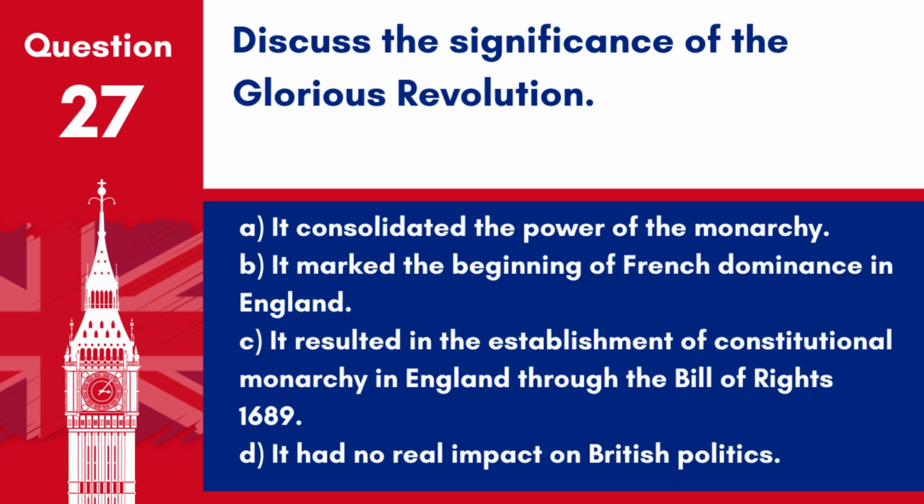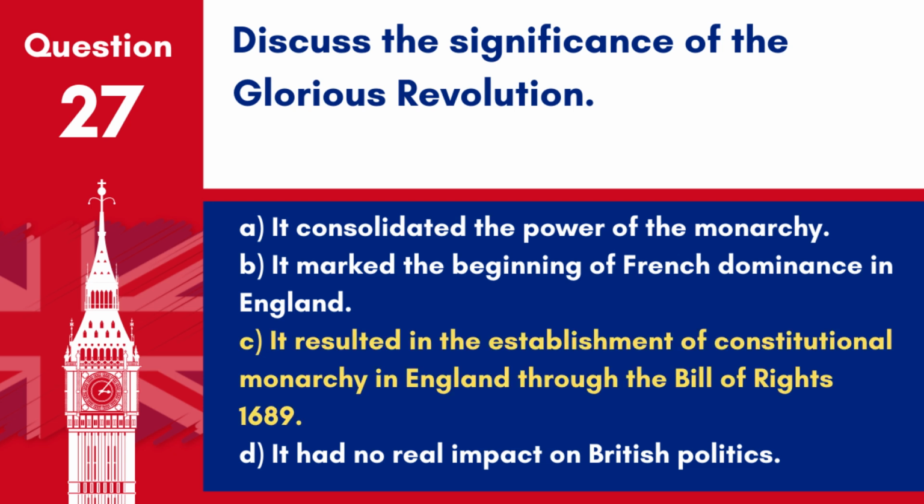Question 27. Discuss the significance of the Glorious Revolution. A. It consolidated the power of the monarchy. B. It marked the beginning of French dominance in England. C. It resulted in the establishment of constitutional monarchy in England through the Bill of Rights 1689. D. It had no real impact on British politics.